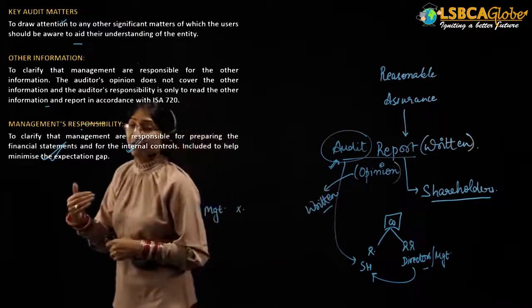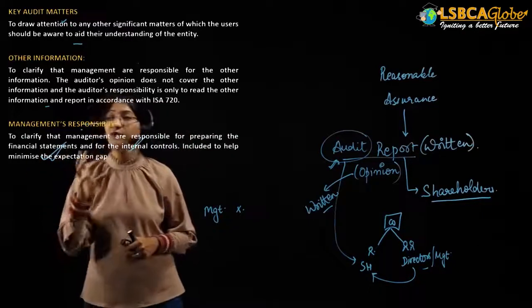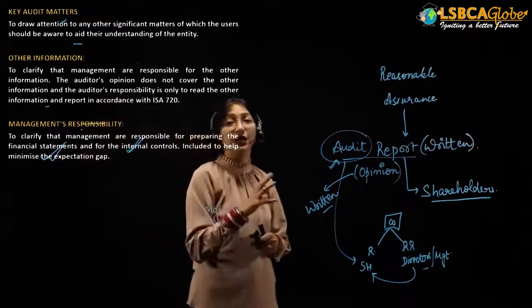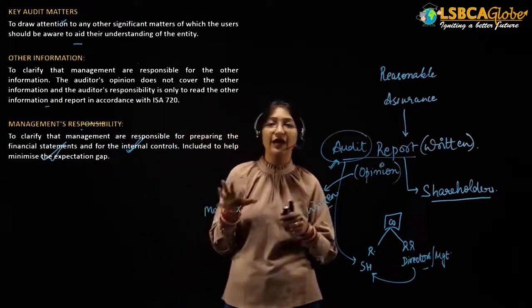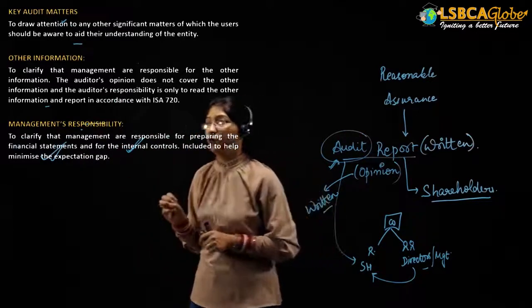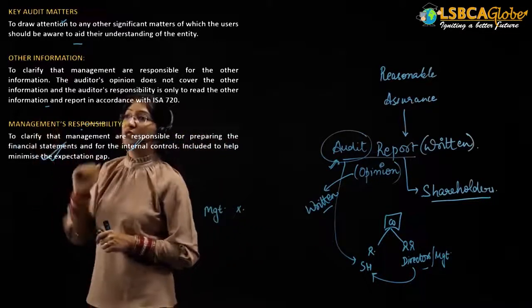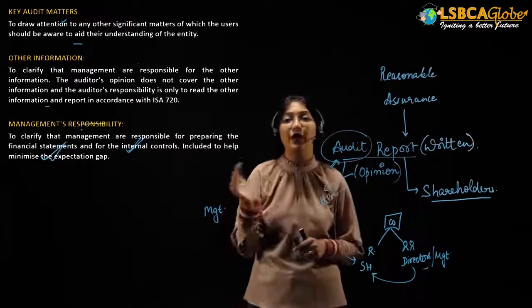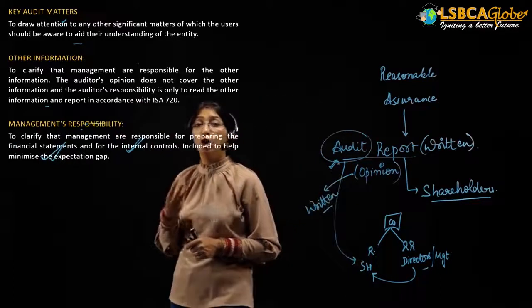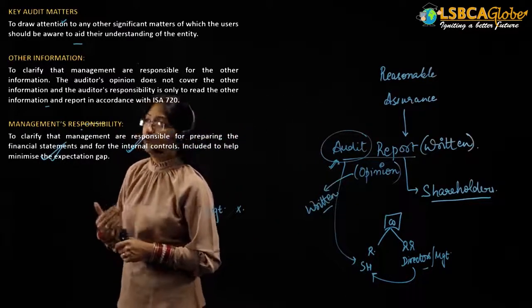Okay, to clarify that the management is responsible for the other information, the auditor's opinion does not cover the other information, meaning the auditor is not providing an opinion on the other information, and the auditor's responsibility is only to read out that other information and not to find the evidences and not to provide an opinion on that other information.